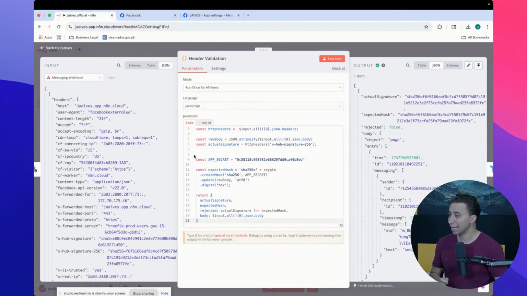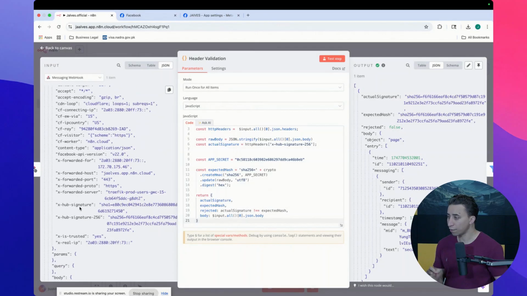I know that Facebook has this X-Hub-Signature-256. I know it's my app secret key that's encrypted. Do you understand?